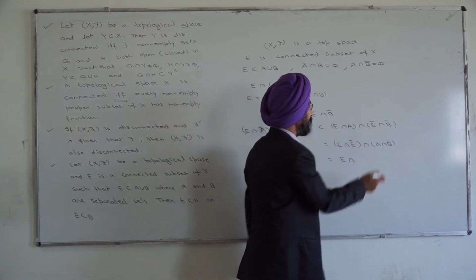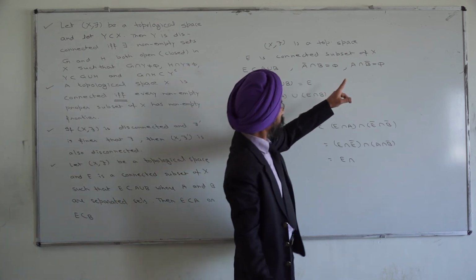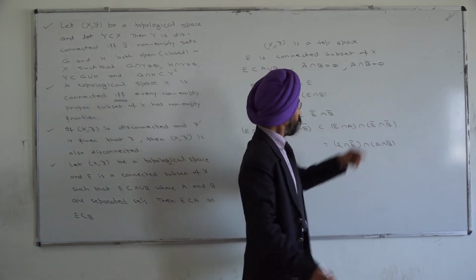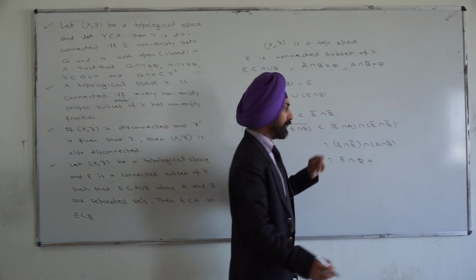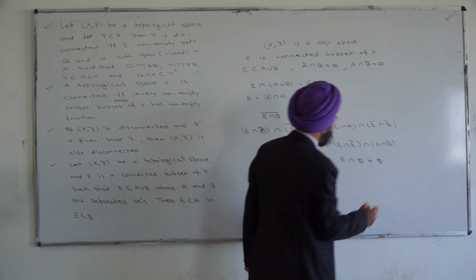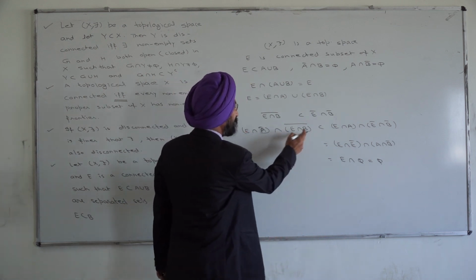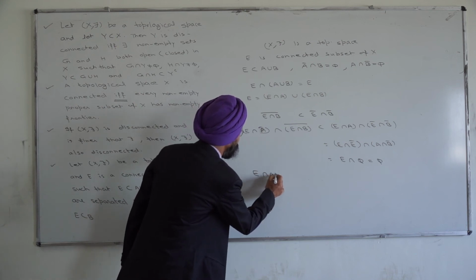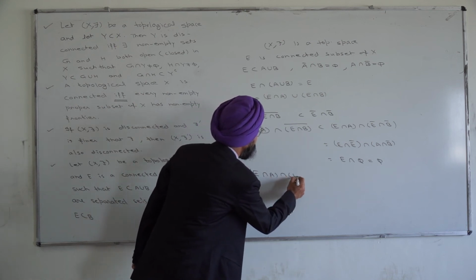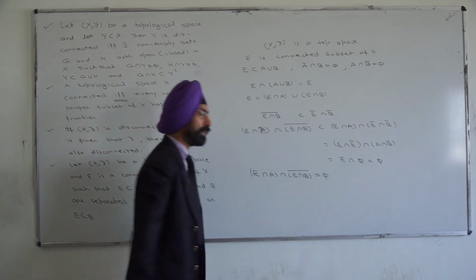On the other side, here it is A intersection B bar, and we already know that it is equal to phi, and intersection of any set with phi is phi, the empty set. So we have proved that E intersection A intersection with E intersection B bar is an empty set, phi.